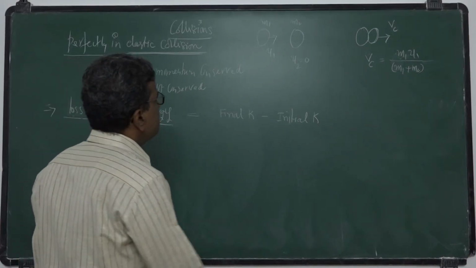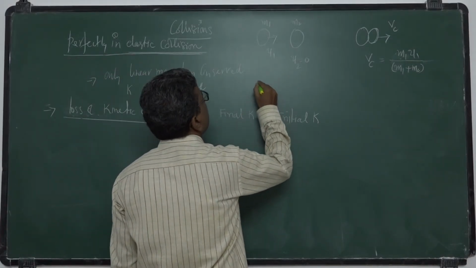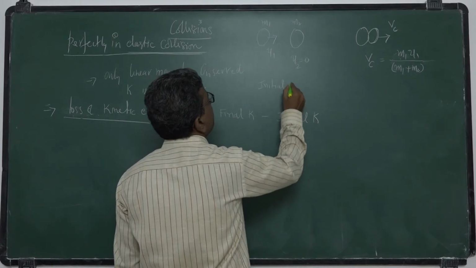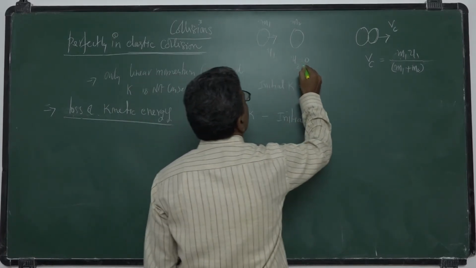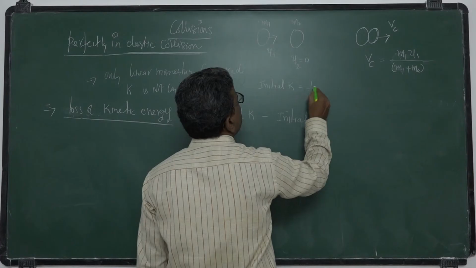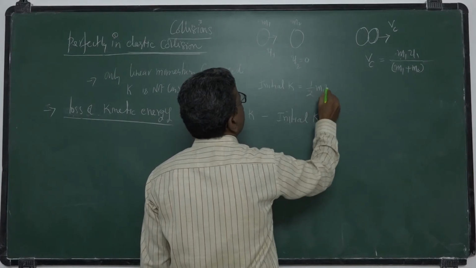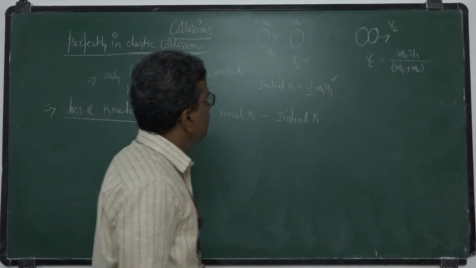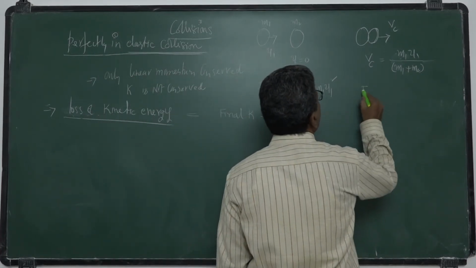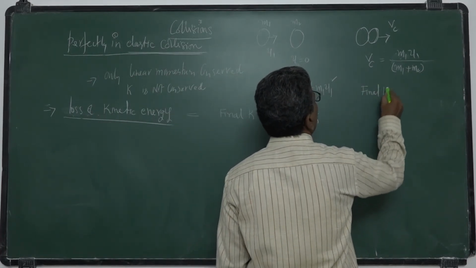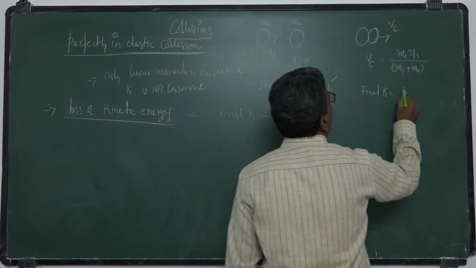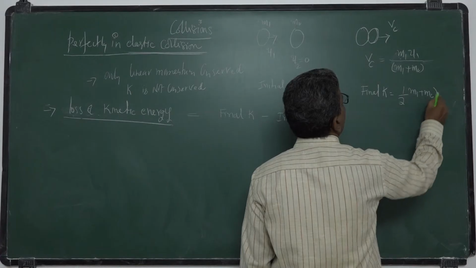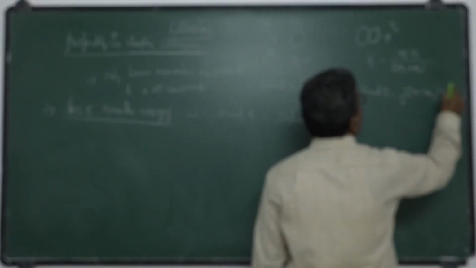So what is initial kinetic energy? Initial K, how much? This becomes 0, this becomes half m1 u1 square. Isn't it? This is initial kinetic energy. What is final kinetic energy? Final K is half m1 plus m2 into Vc square.